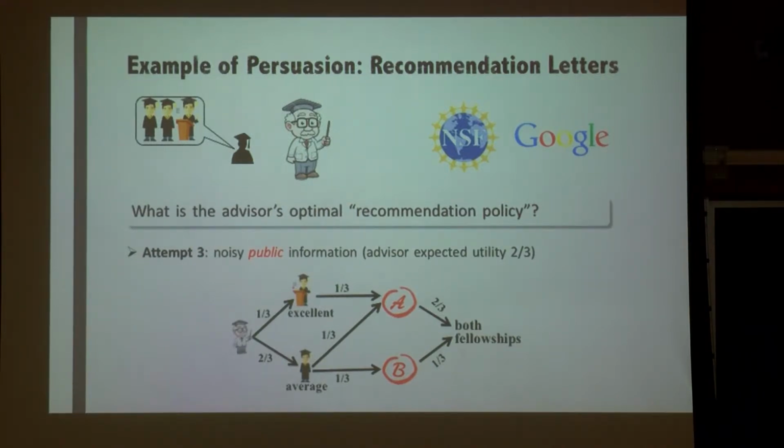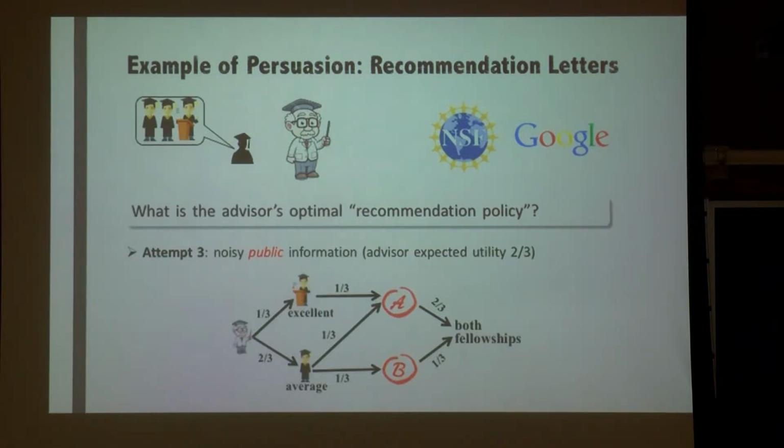This is called a public scheme because basically you're revealing the same thing to both fellowship programs. You could have just sent a public scheme, for example, like you put your recommendation letter on your homepage. That's actually the same thing because everyone receives the same information.